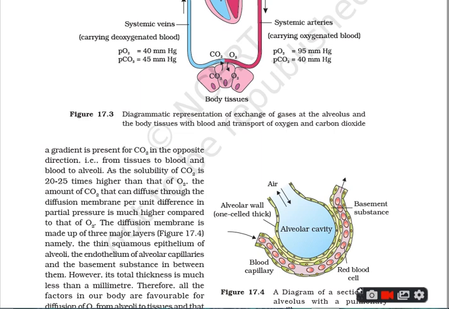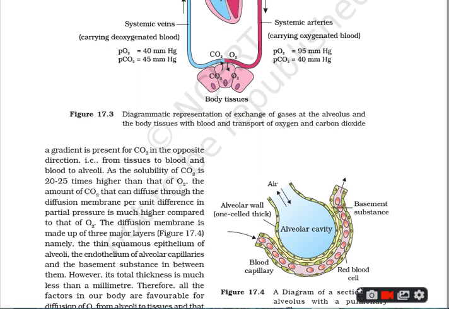As a result, the amount of CO2 that can diffuse through the diffusion membrane per unit difference in partial pressure is much higher as compared to O2. And the diffusion membrane is made up of three major layers. So all these are the factors on which the exchange of the gases depends.